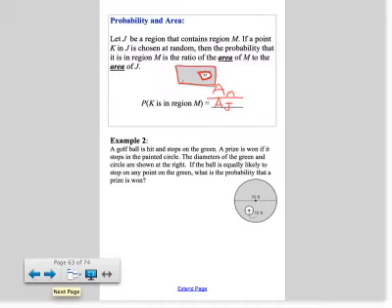If I look at this first example here, example 2, it says a golf ball is hit and it stops on a green. A prize is won if it stops in the painted circle.